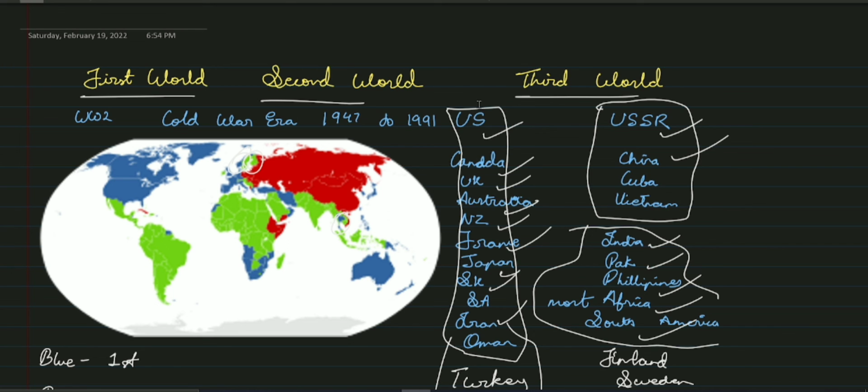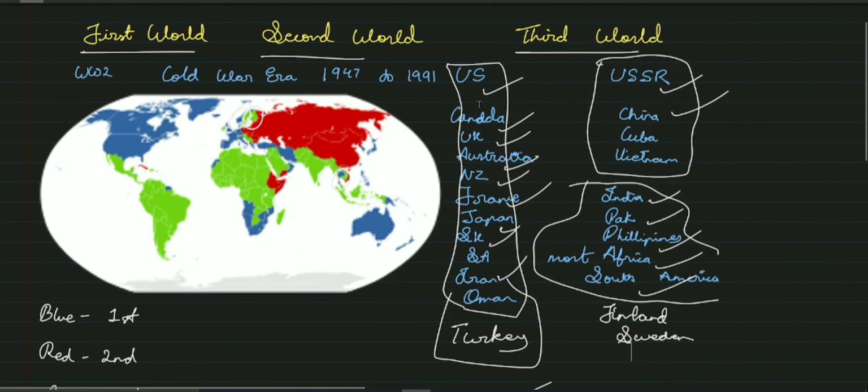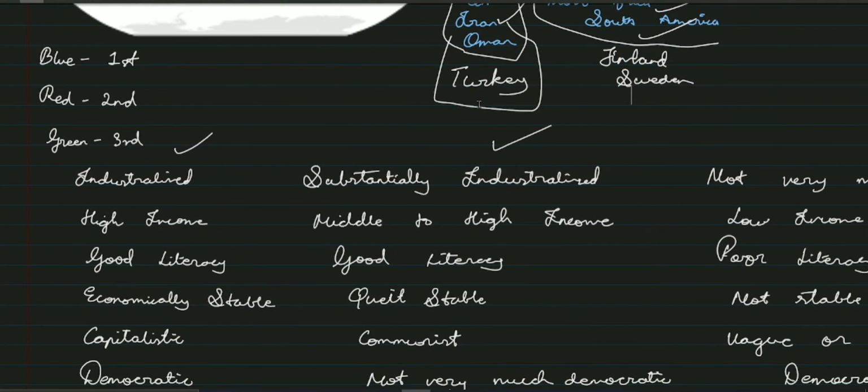Okay. So even though there are exceptions, you can just ignore them. It depends on what context you are speaking in. If you are speaking in the context of the Cold War era, remember these distinctions. But if you are speaking in terms of economic development, which is how most people take it, just go by the idea that the first world countries are highly developed countries, the second world countries are developed, kind of, not very much, but yes, better than third world countries, and third world countries are developing countries.